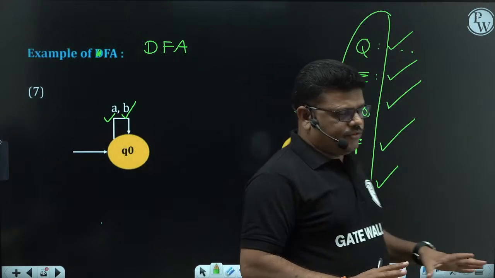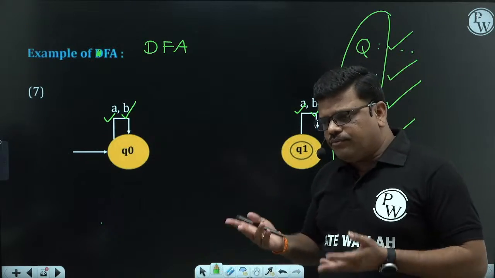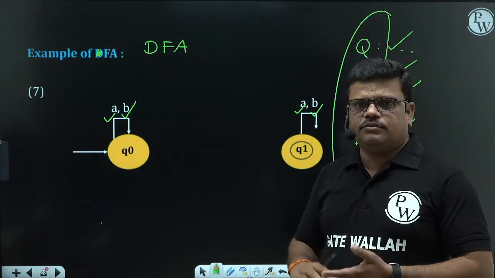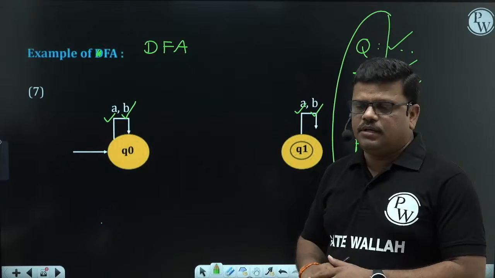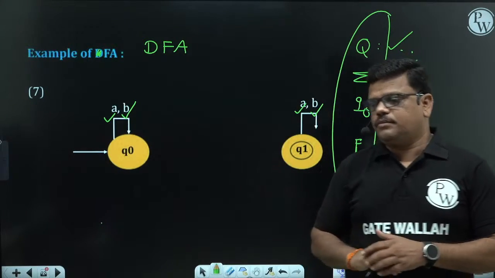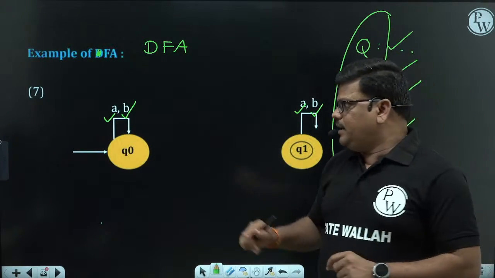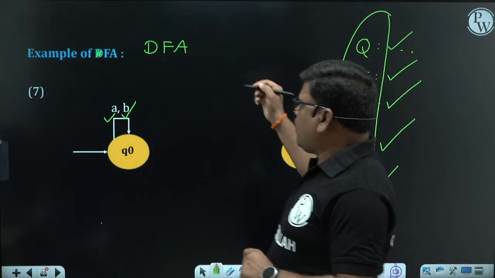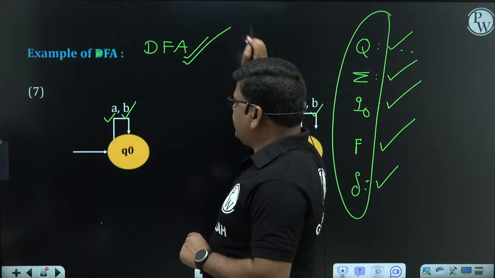It is a valid DFA, but may not be a minimal DFA. For that reason, we perform minimization of the DFA. That comes under another concept, not the DFA detection concept. So to say whether it is a valid DFA or not, we can confidently say this automata is a valid DFA.